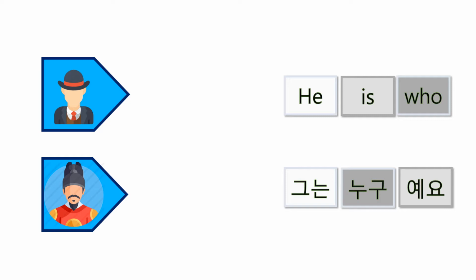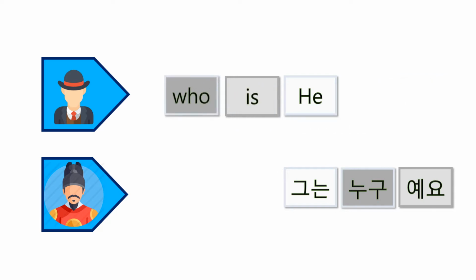And as you already know, in English this is wrong. So what is the correct sentence for this one? First, because this is a question, we need to move the verb in front of the subject. And then every WH expression, we need to put in front of the sentence like this. So who is he is the correct sentence. How about in Korean? In Korean, 누구 doesn't move up. 누구 stays at the same place. Okay, stand still. So 그는 누구예요?